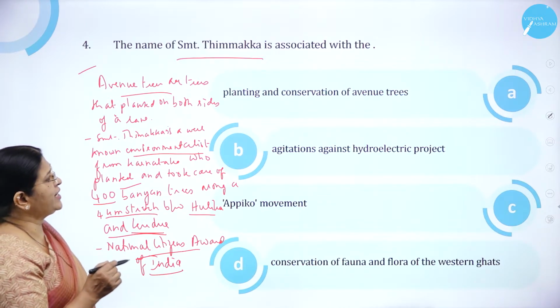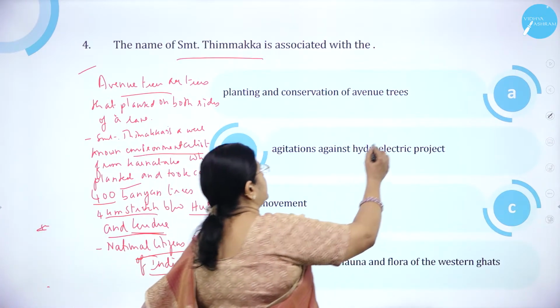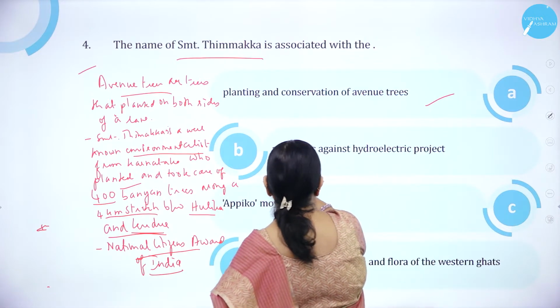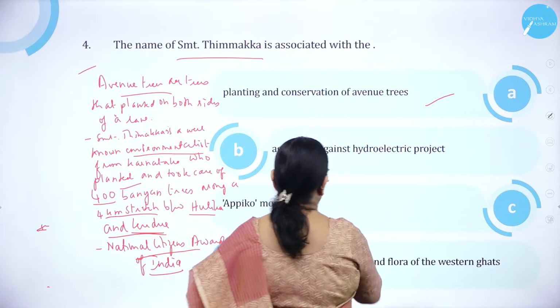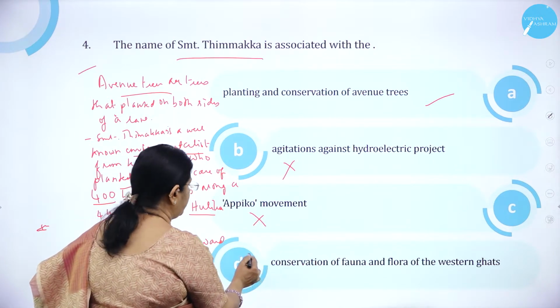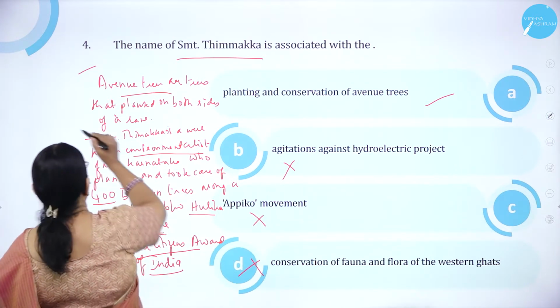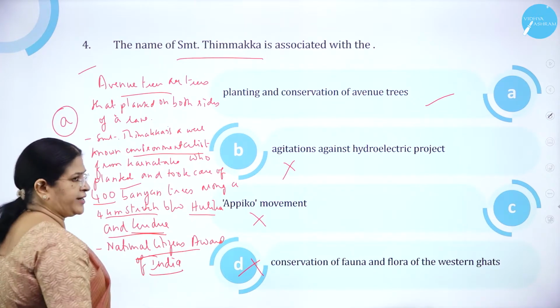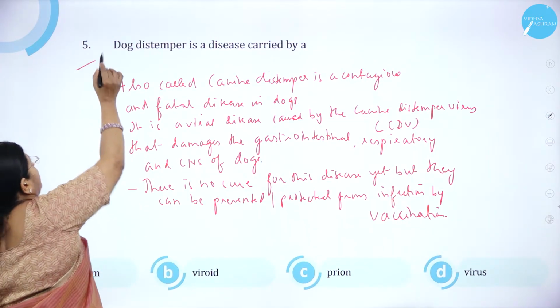So, planting and conservation of avenue trees is correct. Option B, agitation against hydroelectric project is wrong. Appiko movement is wrong. And conservation of flora and fauna is wrong. So option A is correct. Moving on to question number 5.